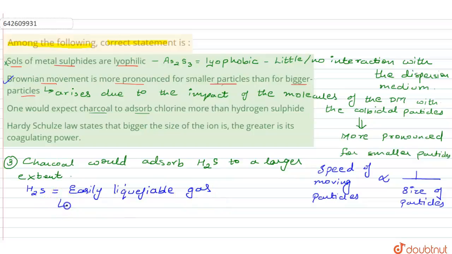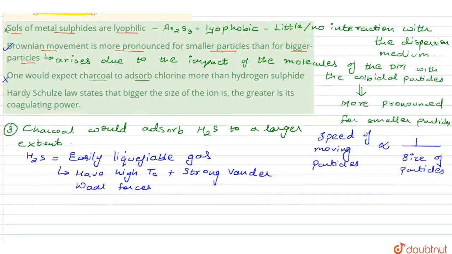The reason is they have a higher critical temperature, Tc, as well as strong van der Waals forces of attraction, due to which they bind well and hence adsorption is more. So the third statement also is an incorrect option.